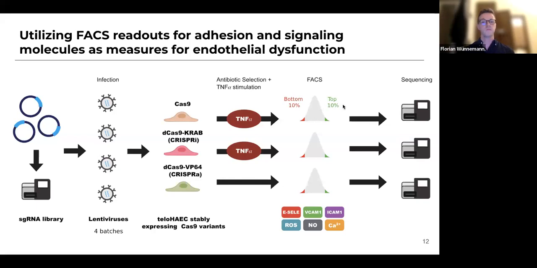We then FACS sort these different cell lines 7 days after infection and antibiotic selection, and we collect the top 10% and bottom 10% for these 6 different markers. So we look at E-selectin, VCAM1, ICAM1, ROS signaling, nitric oxide, and calcium signaling. And for these, we collect the top and bottom 10% of cells, and we sequence the guide RNAs that were found in these cells. This enables us to compare the top to the bottom, but also to compare these different fractions to the guide RNA libraries themselves.